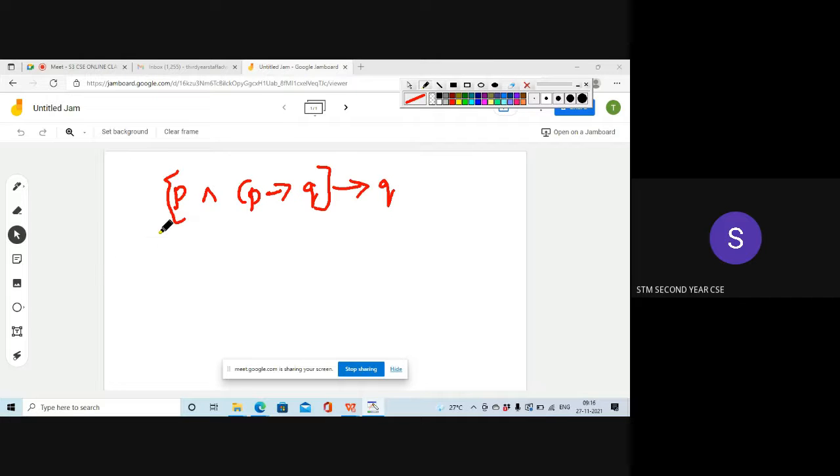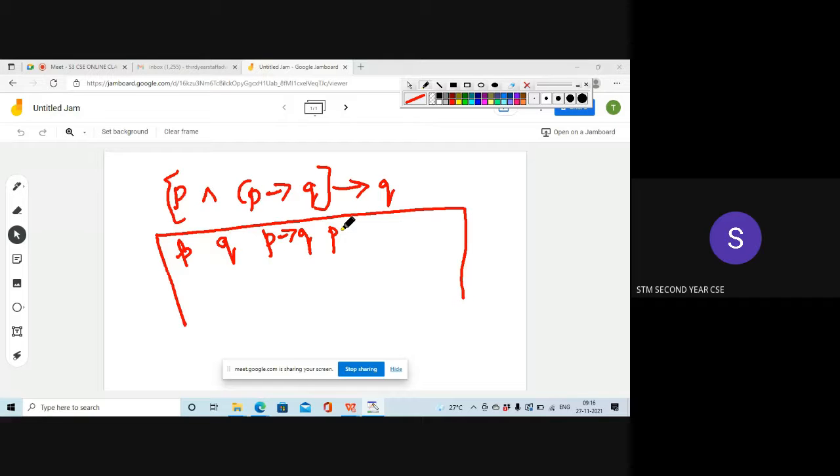How will you construct the truth table? You have variable P, you have variable Q, then you have to find out P implies Q, then you have to find out P and P implies Q, and in the last column you have to find out this formula.